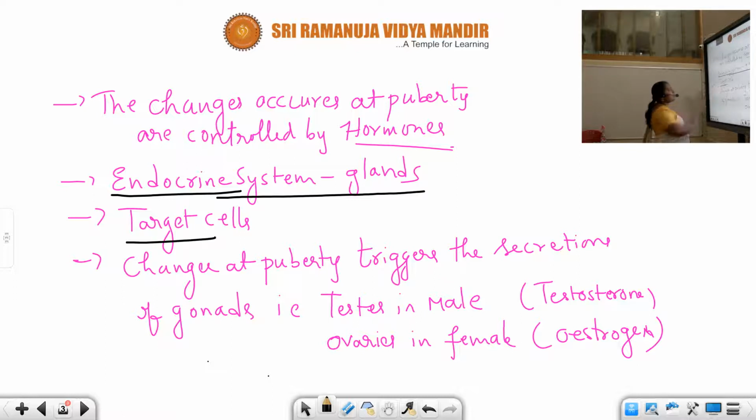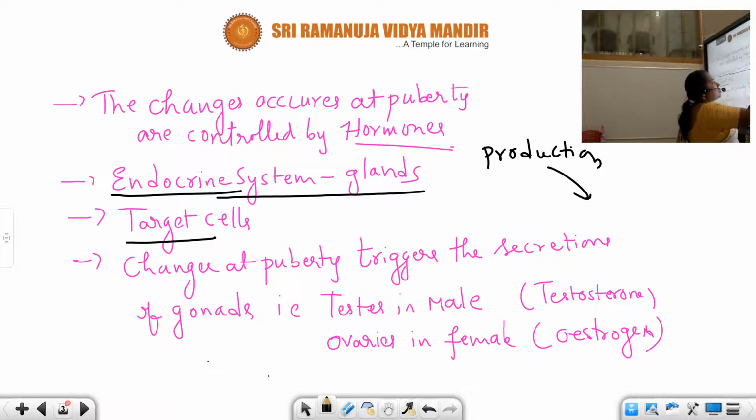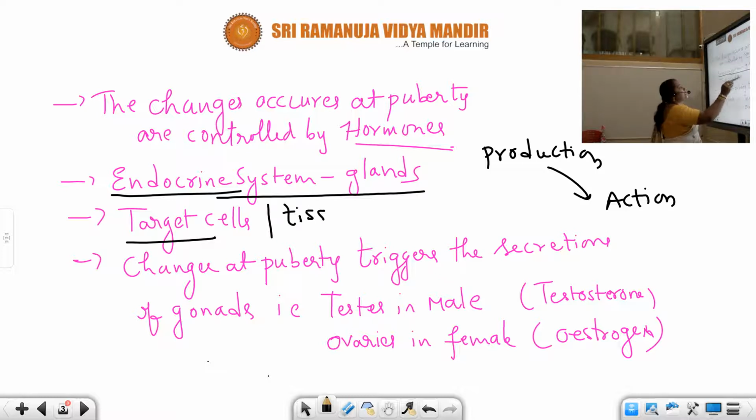Now, how they act: their site of production is different from their site of action. For example, if the hormone is produced in the head and its action is somewhere else in the body, that other part, on which it shows its response or action, is called the target cell or target tissue, or we can also call it the target organ.